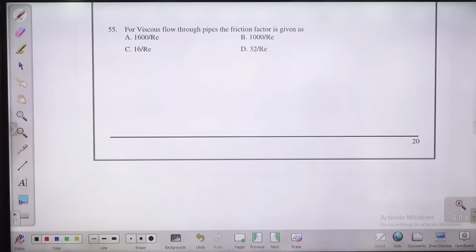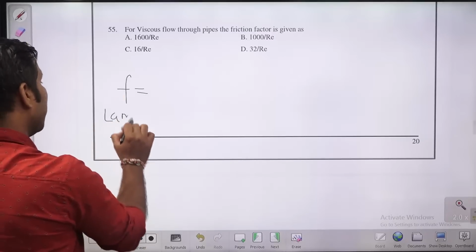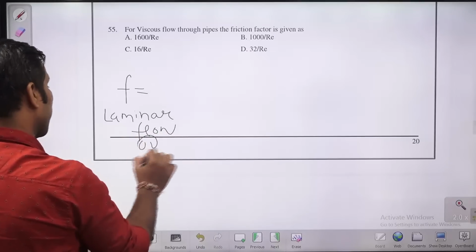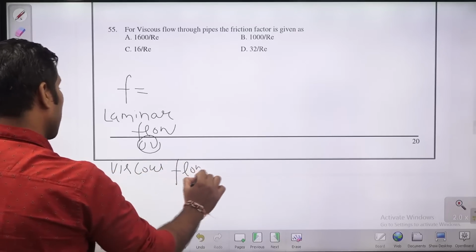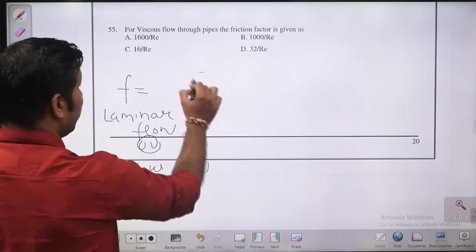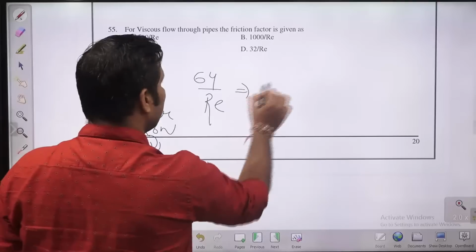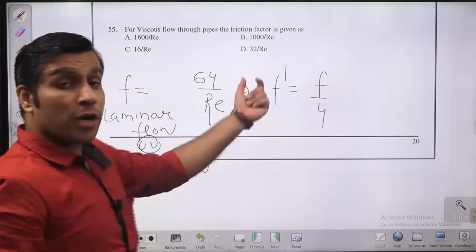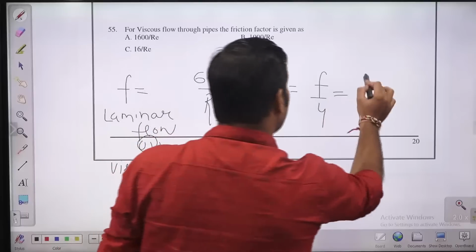Viscous flow through pipes, the frictional factor. What is the frictional factor? Guys, the frictional factor for viscous flow, laminar flow, because laminar flow is also known as viscous flow. So the frictional factor is 64 by Re. But the frictional coefficient is nothing but the frictional factor divided by 4. So the frictional coefficient is frictional factor by 4. This is 16 by Re.